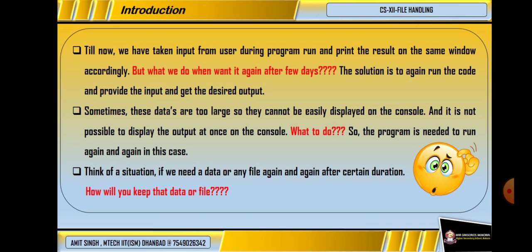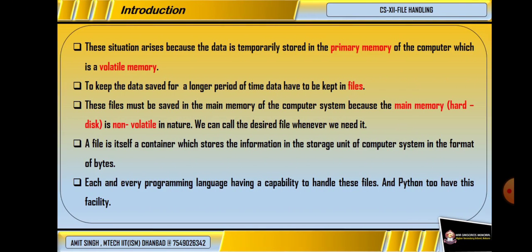Another situation arises when any program or file is needed after some time, but we don't keep that file in the main memory. These problems arise because whenever we are writing any program, it is stored in our primary memory, and the primary memory of a computer system is volatile in nature. Volatile memory is the kind of memory which vanishes everything after a certain period of time, or generally when the computer system is switched off.